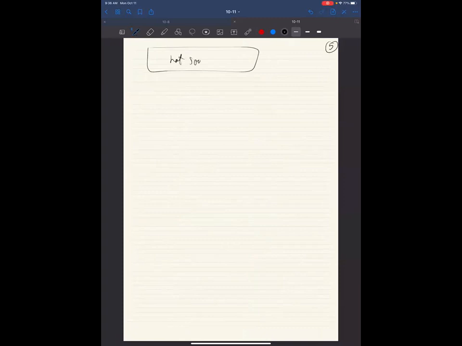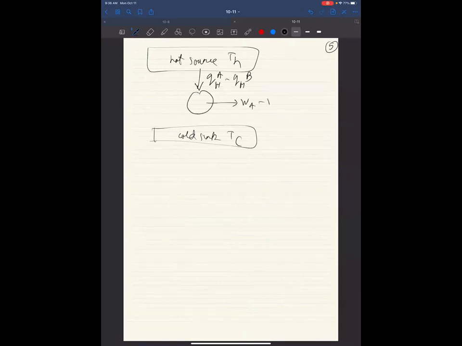Hot source TH, cold sink TC. You are absorbing heat QHA minus QHB, and you are doing work WA minus WB, and no heat lost to the cold sink. And this is in violation of our Kelvin statement.